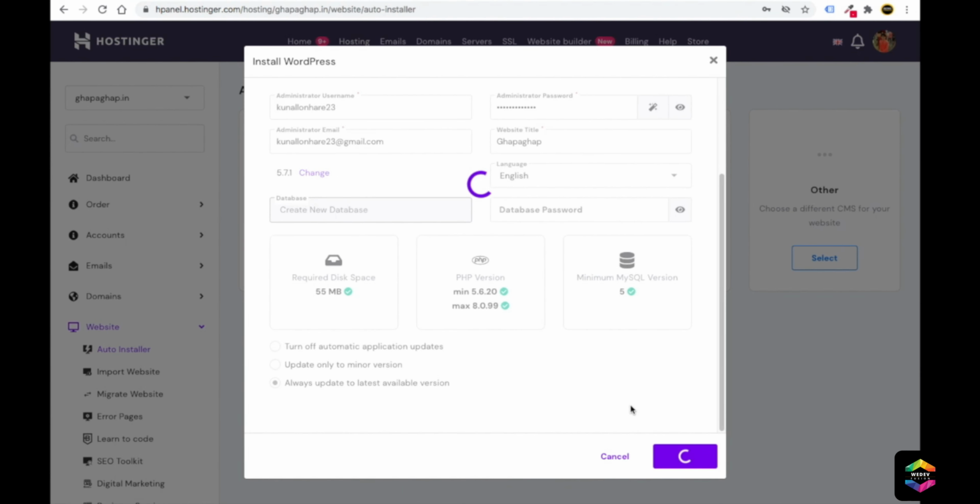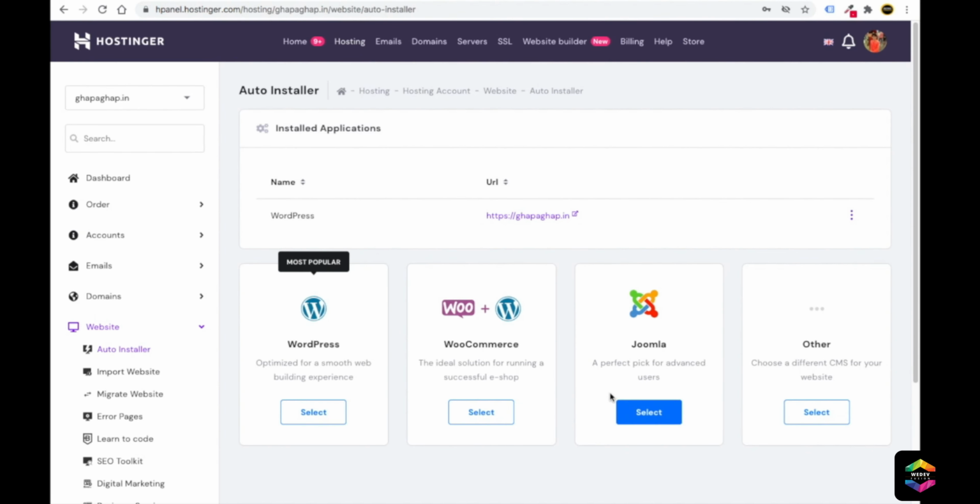It will take some time to install WordPress. It's very easy, do not worry. Just wait for some seconds or some minutes, 1 to 3 minutes, then it will install automatically. So friends, you can see that we have installed WordPress on this domain. If you click on these 3 dots, from here you can manage it, see details, or delete it. Let's go to our WordPress dashboard. Just click here. It will take you to the WordPress dashboard.